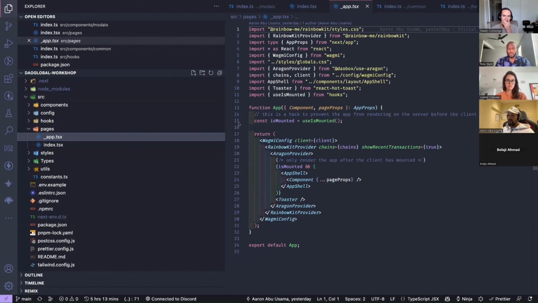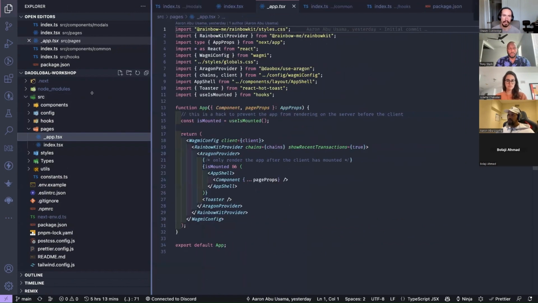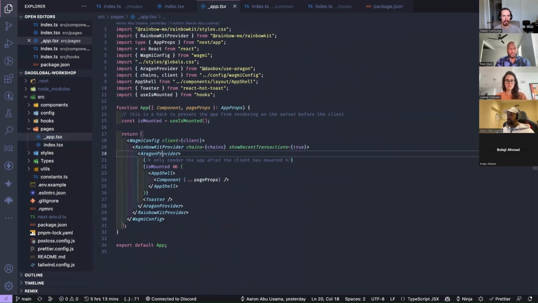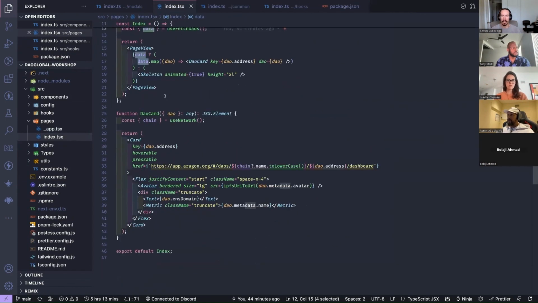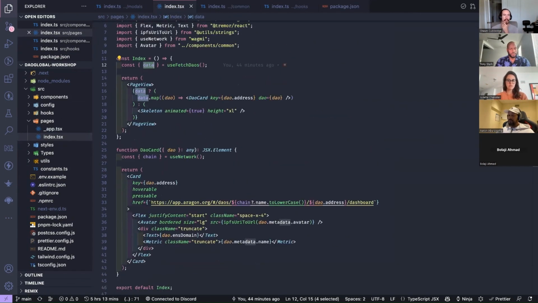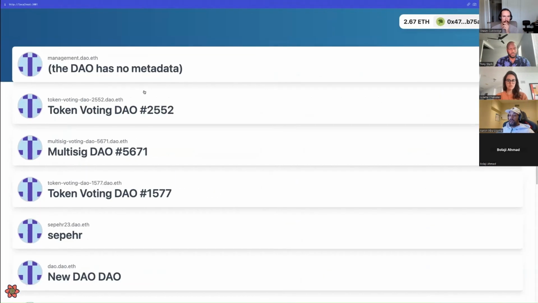Once you've installed Use-Aragon, all you've got to do is import the provider and wrap your application in that provider, just like you do with any other provider, like the WAGMI provider or RainbowKit. You wrap your application in the Aragon provider, and then you can access the hooks from anywhere. It's pretty much as simple as that, to be honest.